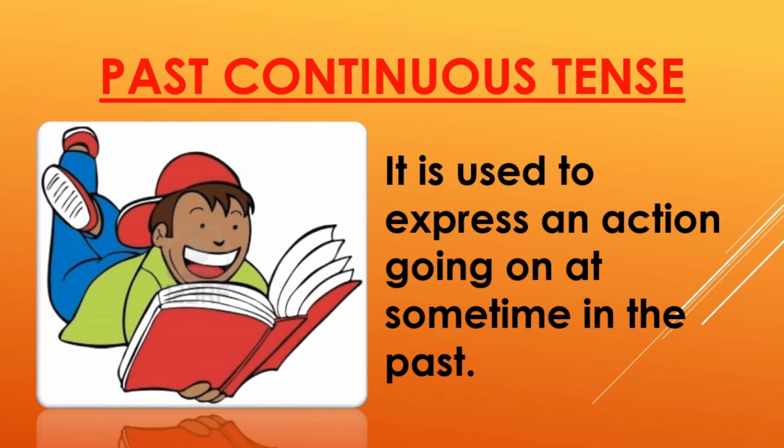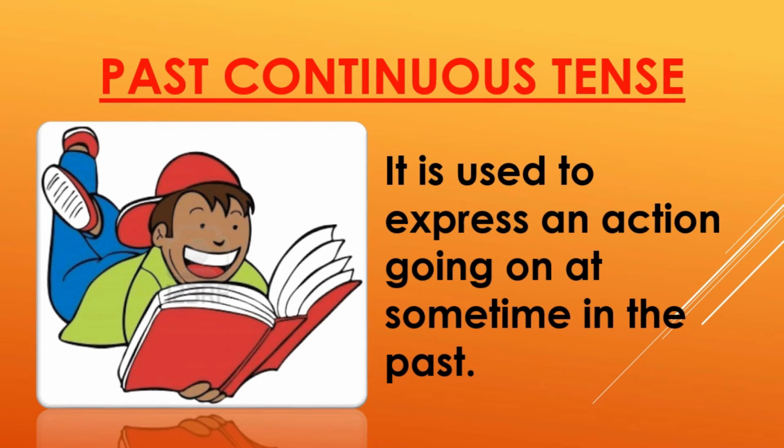Here in this picture, we find a boy reading a book. Let us suppose he was doing it yesterday. So yesterday, from any point of time, denotes the past time. So suppose that the boy was involved in reading. He was reading the book for some time yesterday. So it is a kind of continuous action that took place yesterday. So such an action that took place in the past and remained in progress for some time, we may call it the past continuous tense.